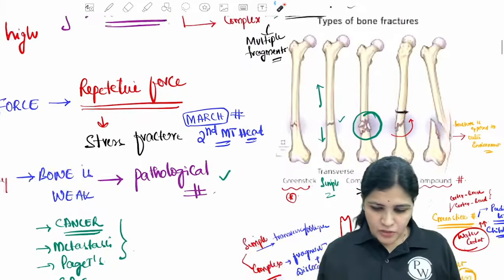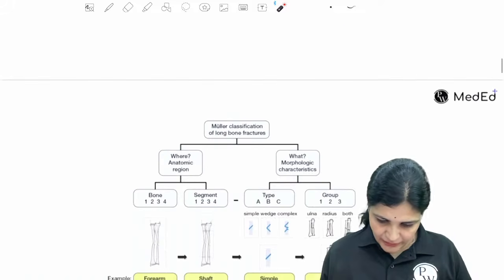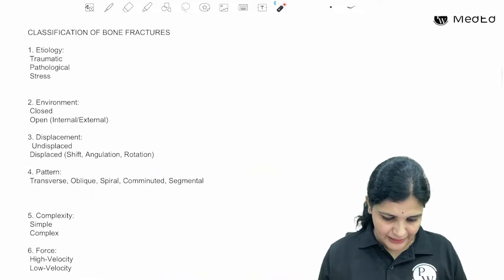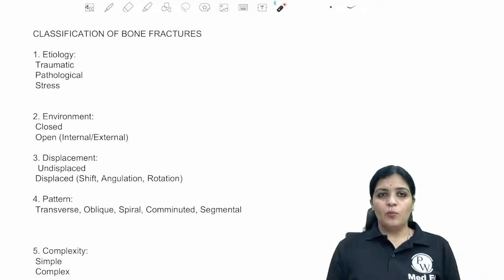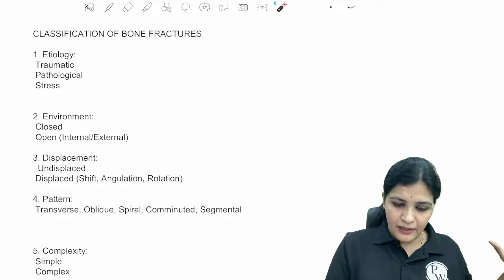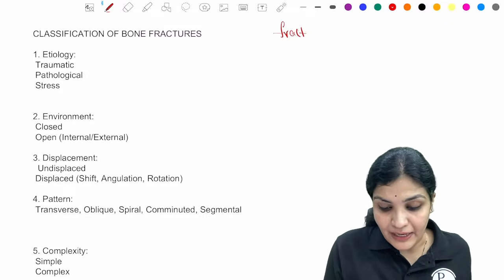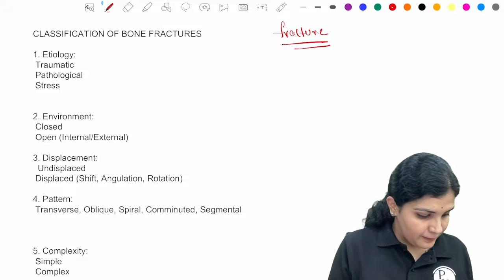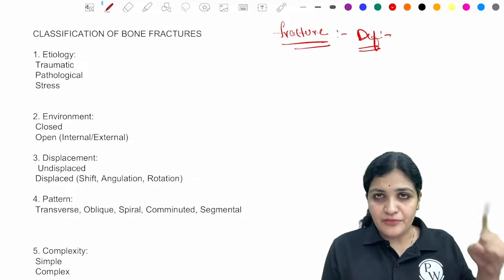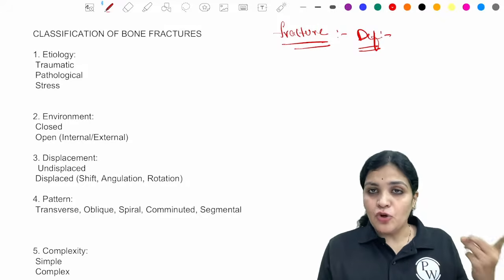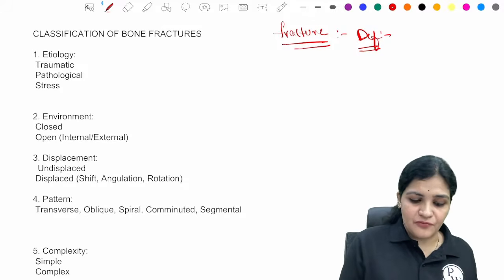Yes. So that is about the patterns, right? Now this is what you're going to write in the exam. This is all your theoretical background inside your brain, but what you're going to produce in the exam is this particular slide. First you write fracture, a high-yield topic, and you write the definition. The definition of a fracture: it is a breach or break in the cortex which results in discontinuity of the bone, right? And then you write the classification of bone fractures.